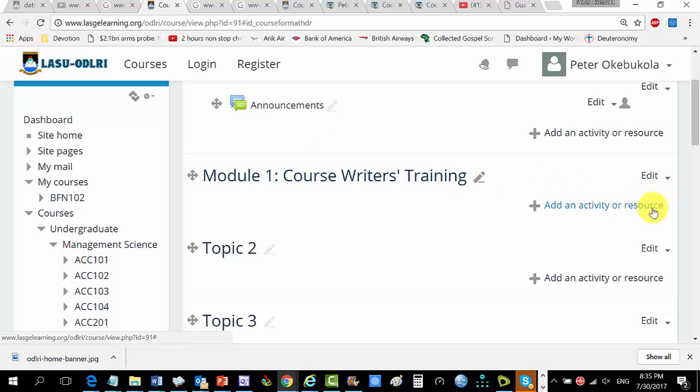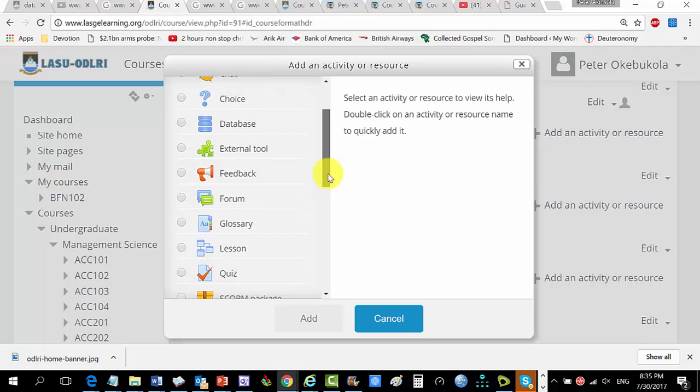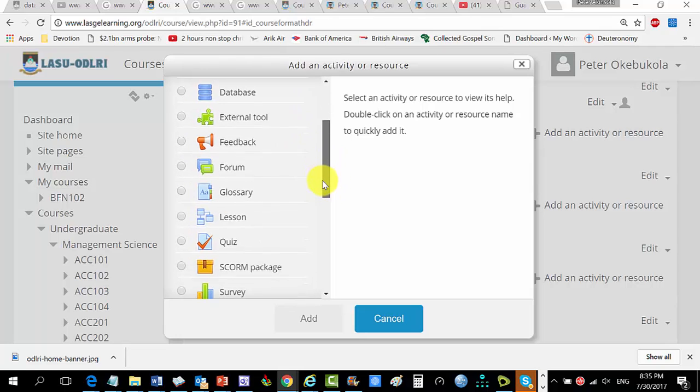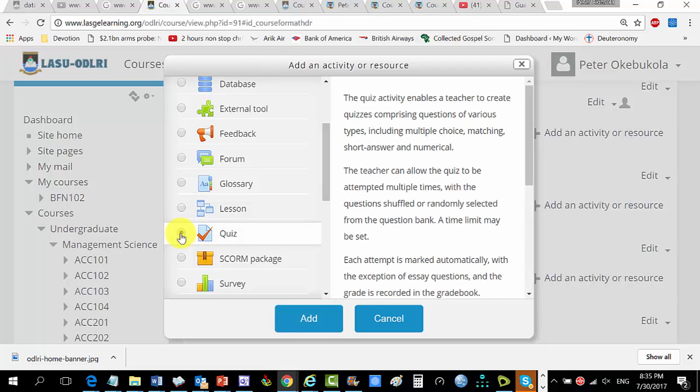Fine. So I want to add an activity. Recall that the stages I said, we log in, we've done that one, we've selected the course, we've done that one, and then we want to add an activity or resource to this. So I click on add an activity or resource, and it's an activity. So you can see quiz. So you just click on this and you add.